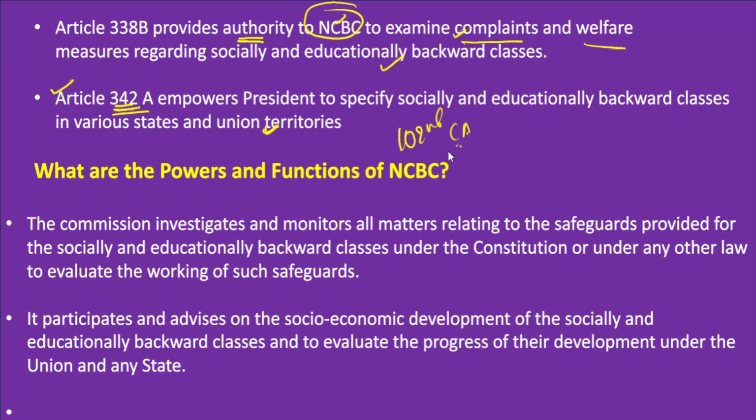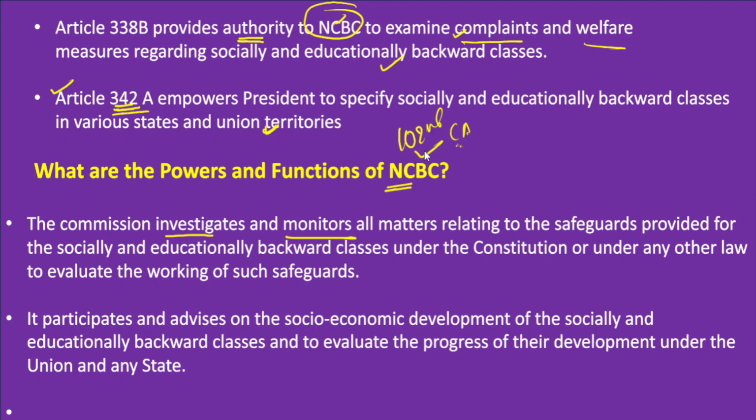Now, in this respect, the question has been asked that because of the transformation of the National Commission for Backward Classes from a statutory body to a constitutional body, what is the specific role of the National Commission for Backward Classes? Now, the National Commission for Backward Classes investigates and also monitors complaints.